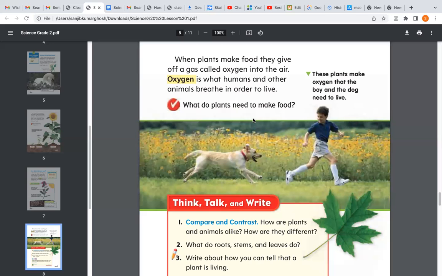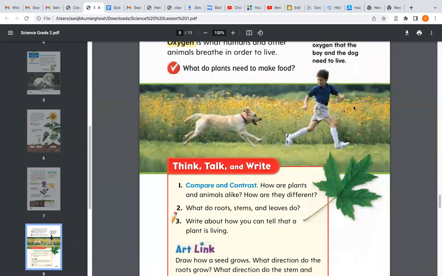Okay, Debangshu, can you tell me what do plants need to make food? It's very easy. Plants need carbon dioxide, sunlight, and water to make their own food. Okay. I told you plants breathe out oxygen which is needed by the living things to live.